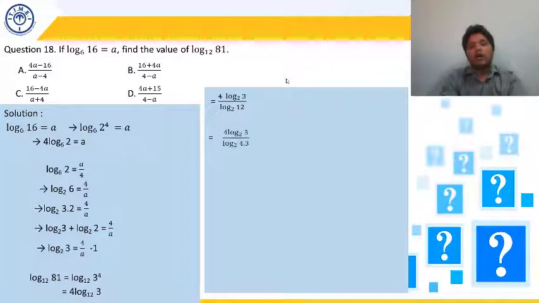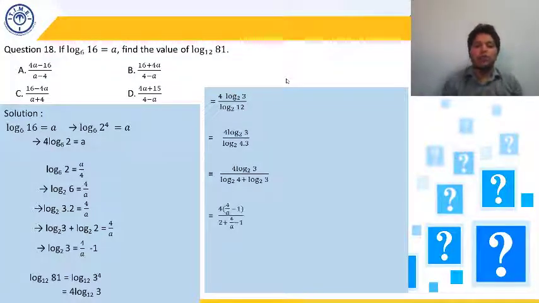Again, 12 can be written as 4 into 3, and we know that log AB is log A plus log B. So it will become 4 times log base 2 of 3 upon log base 2 of 4 plus log base 2 of 3. The value of log base 2 of 3 is already known to us: it is 4 upon A minus 1. Just plug in the values, and after solving we get 16 minus 4A upon A plus 4, which is option C, your answer.